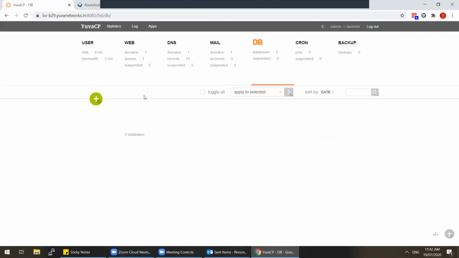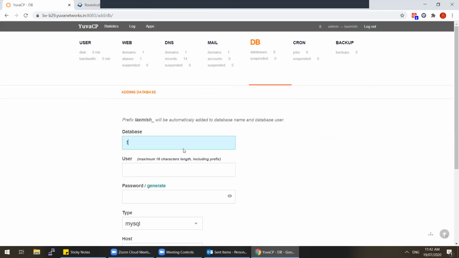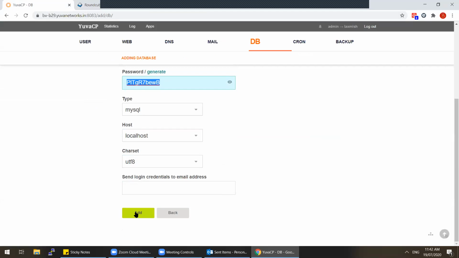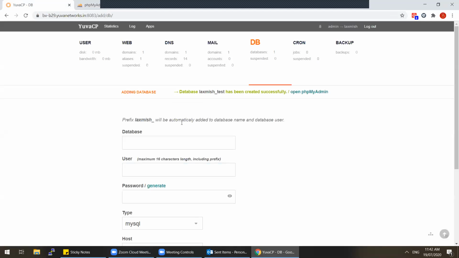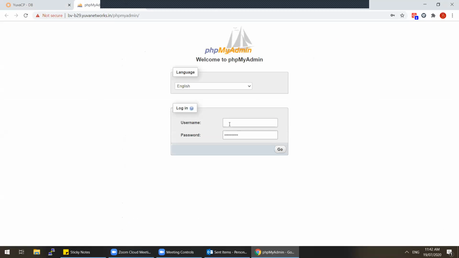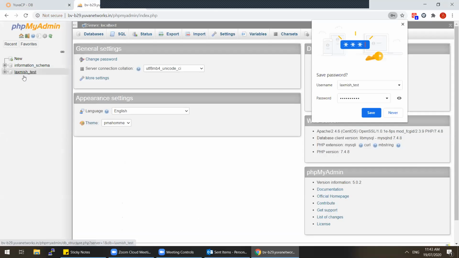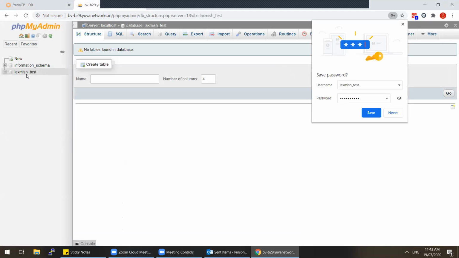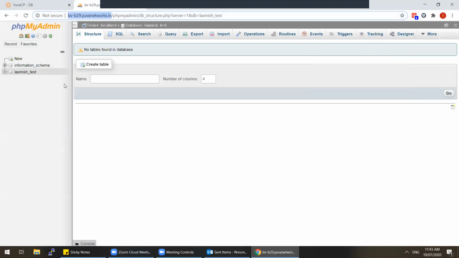And this is the database. Here you can create whatever database you want. Let's say I'm creating test. So I'm generating the password and adding. The database is created. Now you can open phpMyAdmin here. This will be the username. So you get the database access. You can upload the data, or even use it in your MySQL desktop console. Use this host name, and you can use the database.